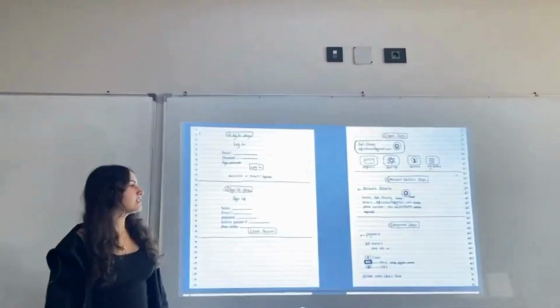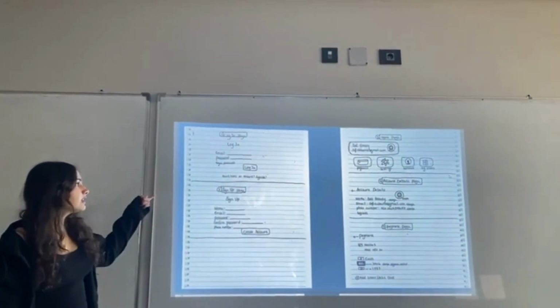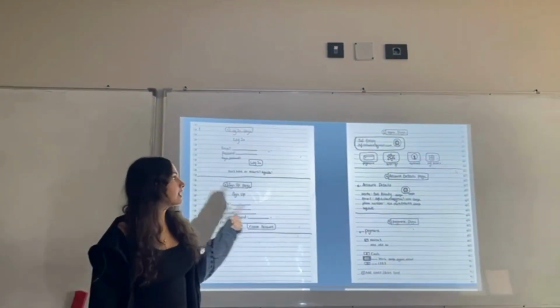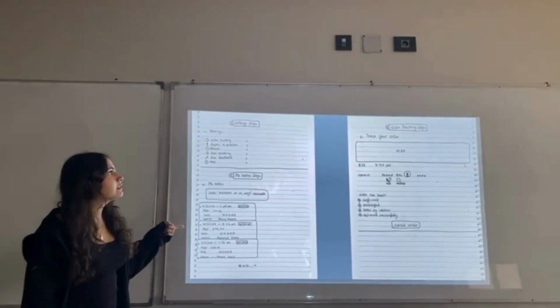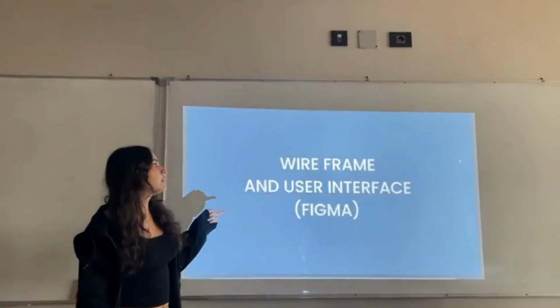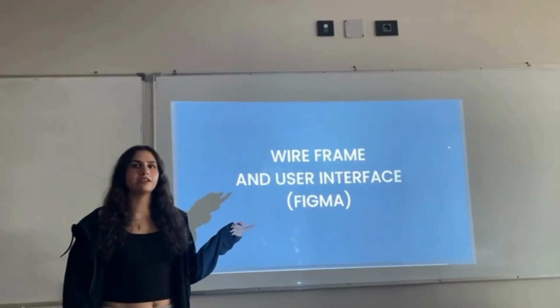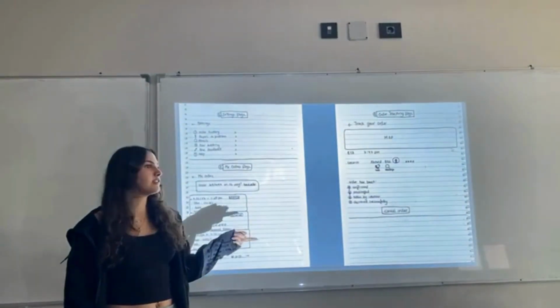So these are our sketches. We have a login page, a sign-up page, a home page, an account details page, and a payment page. A settings page, my orders page, and an order tracking page. These will all be further explained in our UIs.